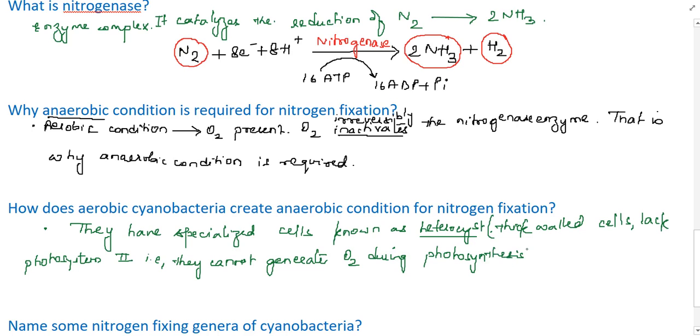This does not happen in all the cells of cyanobacteria. This happens in a specialized cell known as heterocyst. So if this is the cellular structure of cyanobacteria, then this is the heterocyst, which is comparatively thick-walled.